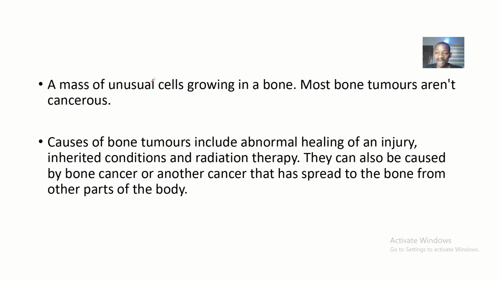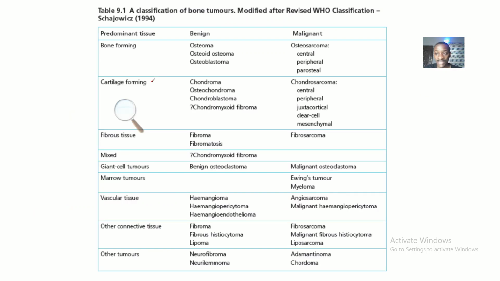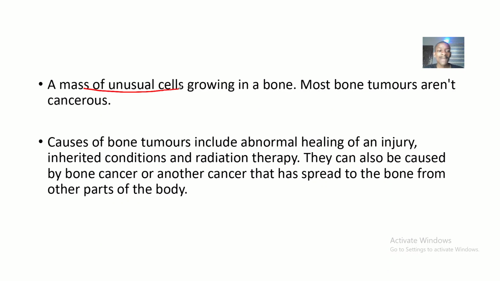Now, let's have an overview before we come to this list. A mass of unusual cells growing in the bone is what we call a bone tumor. Most bone tumors aren't cancerous. Some can be benign and can be treated at an earlier stage if discovered. The causes of bone tumors include abnormal healing of an injury. You may have had an injury, there was abnormal healing, and it led to the tumor. It could be inherited conditions, or you could get it from radiotherapy.